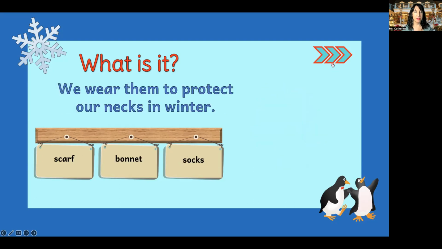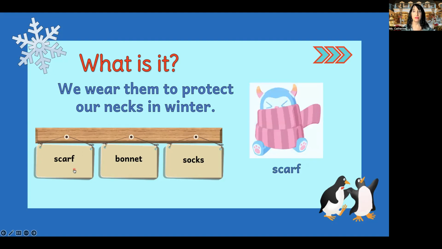What is it? We wear them to protect our necks in winter. Scarf, bonnet, or socks? That's right, scarf. Wow. This animated character is very cold. It's also windy outside, right? Because this is a big scarf and you see the scarf moving, right, with the wind.